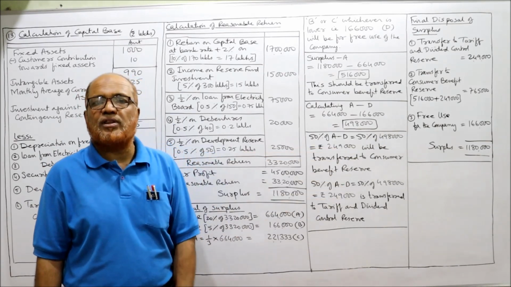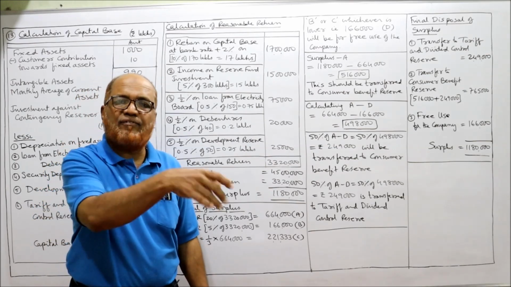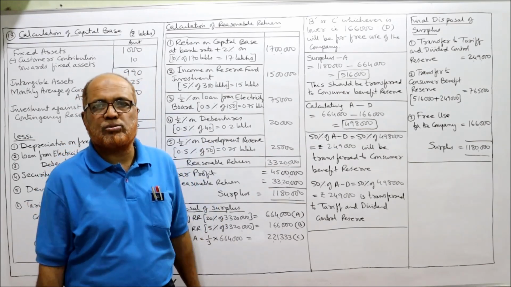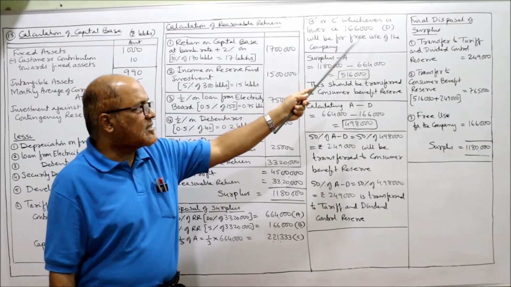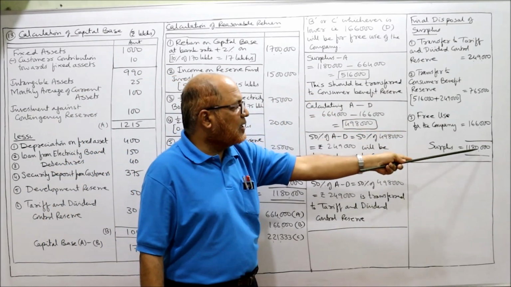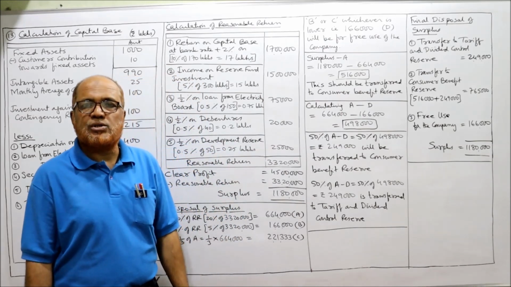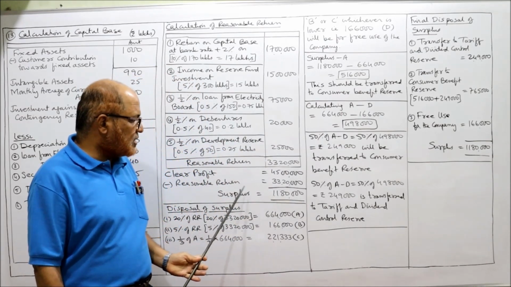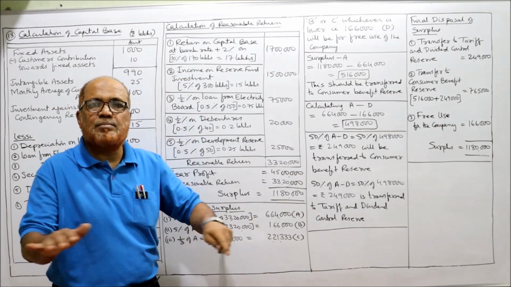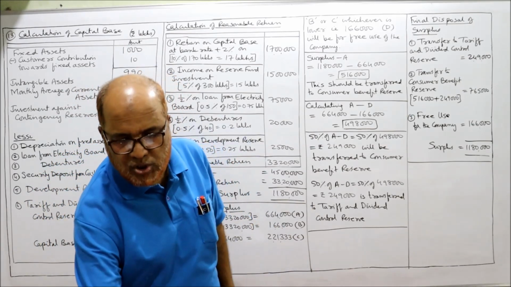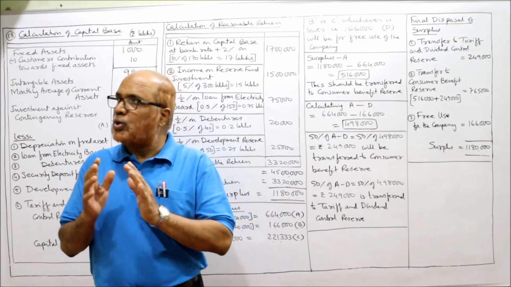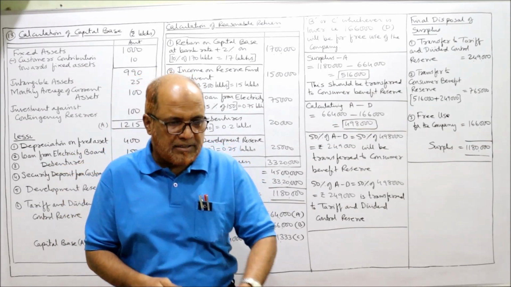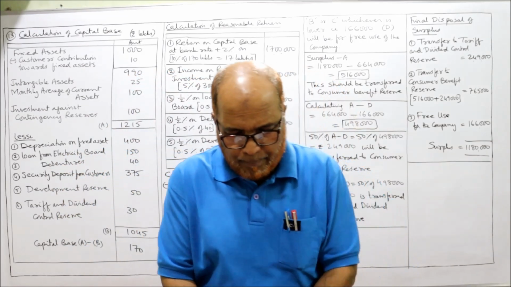Lastly, free use for the company. How much amount is left with the company for any use? 1,66,000. Take the total: 11,80,000. So 11,80,000 is the surplus which we have disbursed according to the provisions of the Electricity Companies Act. So in total I have completed 13 problems on the Electricity Companies Act.